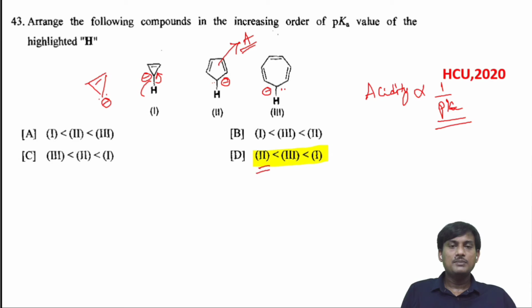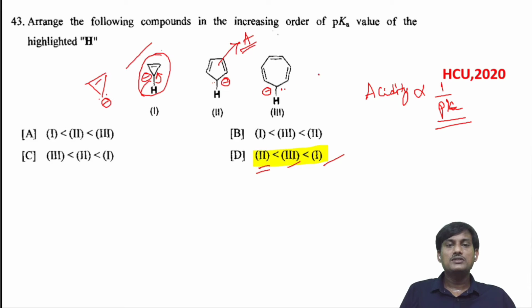When you compare the stability of this one, the negative charge is distributed over more carbons, so this carbanion is more stable. It means the pKa value will be less when compared with this one. So next one is 3 and least stable is 1. So the first one has more pKa, means less acidic.